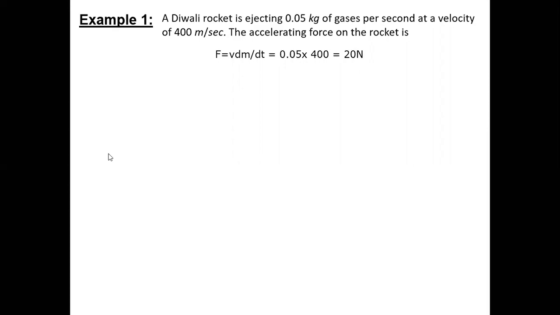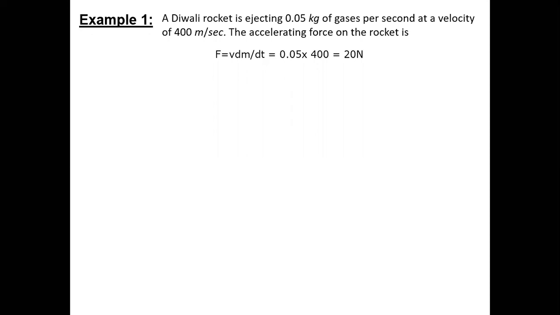Yes, Surya. Sir, if we had to calculate acceleration, it wouldn't be so straightforward, right? Because the mass of the rocket itself will be changing. At that time they won't ask you the acceleration directly. They will tell you the acceleration at a certain time interval when this much mass has gone. Say the mass of the rocket is around 1 ton, and after 100 seconds, how much is the acceleration of the rocket?